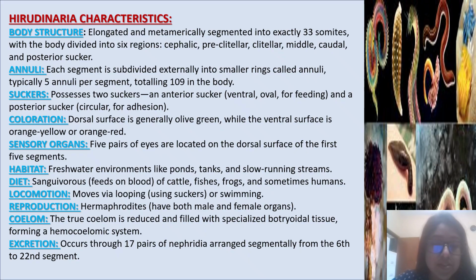Coelom: the true coelom is reduced and filled with specialized botryoidal tissue, forming a hemocoelomic system. Excretion occurs through 17 pairs of nephridia arranged segmentally from the 6th to 22nd segment. Now the topic has ended.